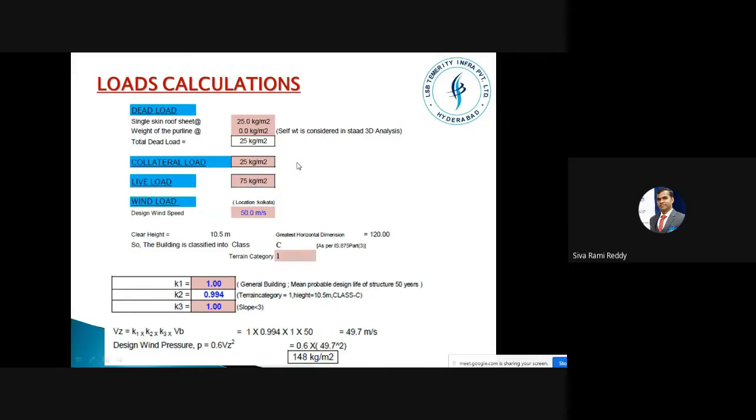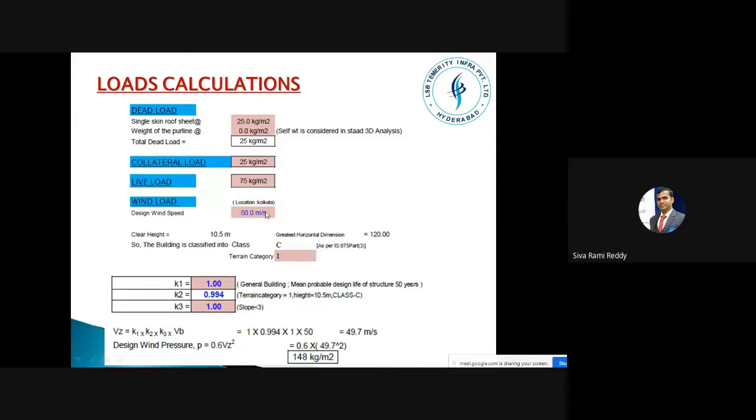So that is why the connection bolts have high grades like 8.8 grade or 4.6 grade. And that is why you can also notice the foundation design. When you check the foundation sizes for this kind of steel building, you will definitely laugh, because the foundation sizes will be like 1.2 meters by 1.2 meters or 1.5 meters by 1.5 meters. But when it comes to RCC structures, the foundation size will be very huge.